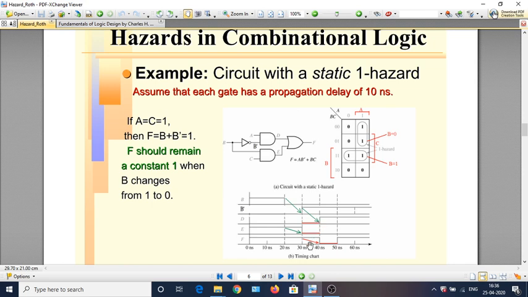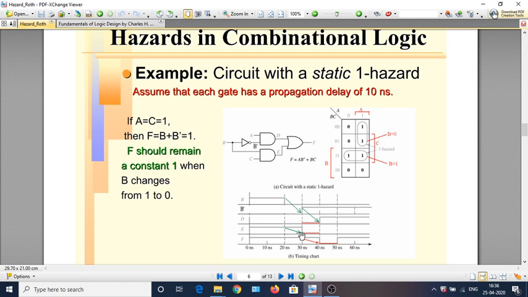Let us look at the change in the value of E. As soon as B changes from 1 to 0, E will change, but with a delay of just 10 nanoseconds. So after B changes to 0, E will change from 1 to 0 at this point, which is 30 nanoseconds.